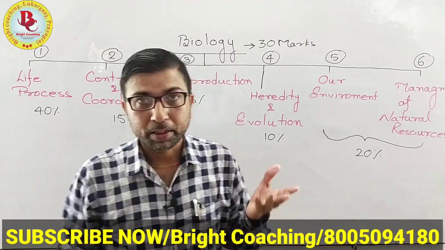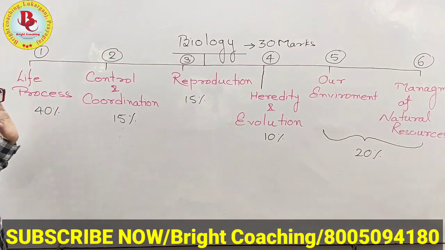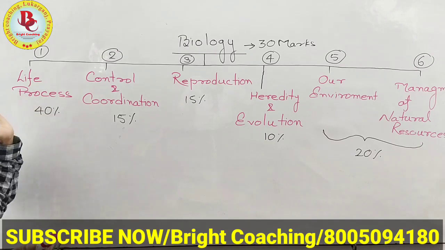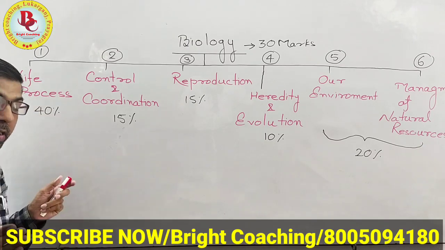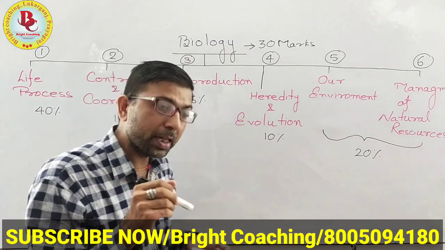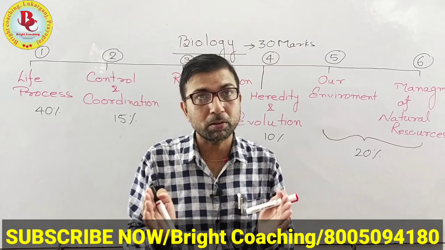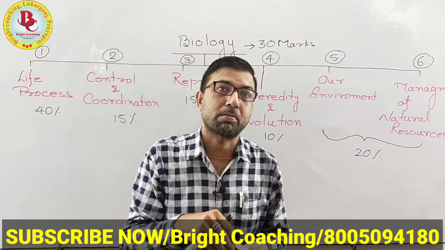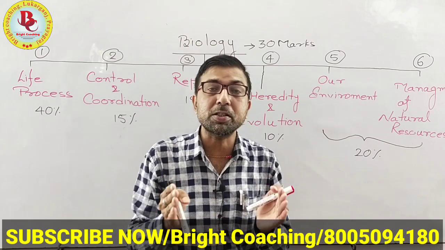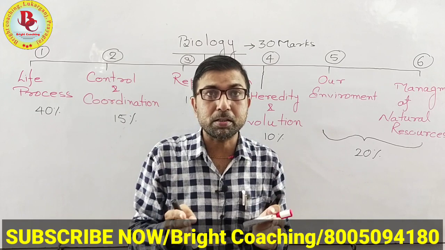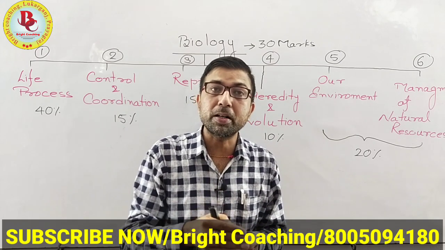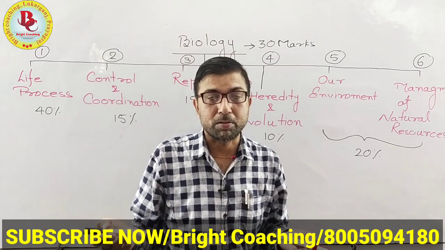The first chapter is life process, and in this chapter we have to study different types of biological processes which are performed in the living body, in both animals and plants. Not only animals, plants are also living, so we have to study the life processes, the biotic functions, the survival functions of plants and animals.